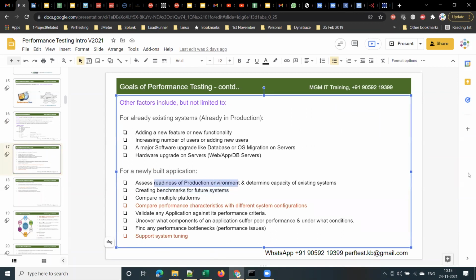Who mentioned this? Nilofer, is it? It's not me, sir. This is from Jaya. Right. So these are the reasons for doing performance testing. Uncover what components of an application suffer poor performance, under what circumstances or conditions, to find out any performance issues with the application. And also one more thing is support system tuning. These two are important. Compare performance characteristics with different system configurations and support system tuning. So what is this system tuning?